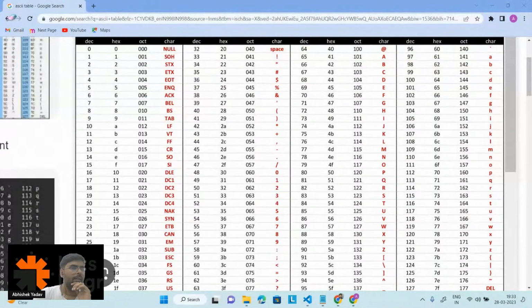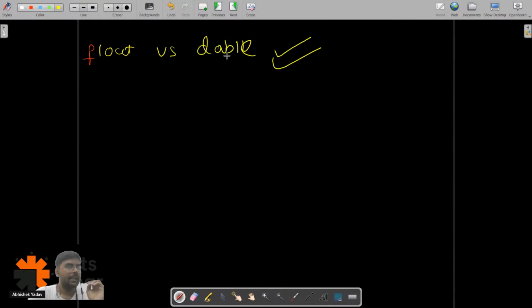Yeah. So now we are left with the remaining data types. Those data types, that is float, what is float and what is double. The difference between float and double, and how they are stored behind the scene, we will be discussing in the next session.